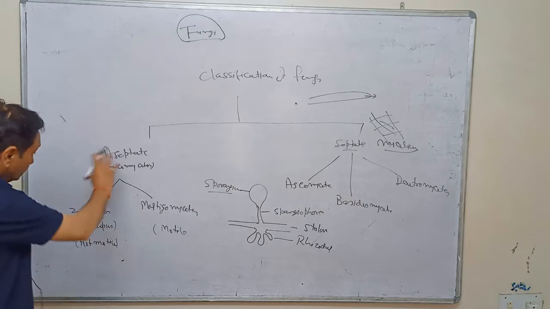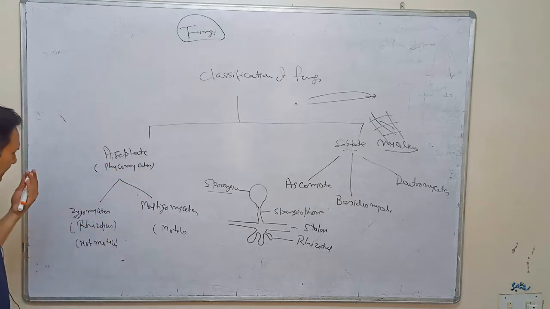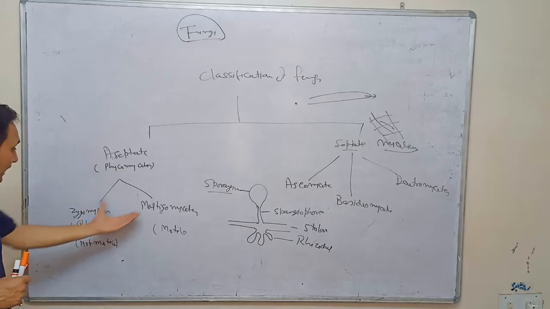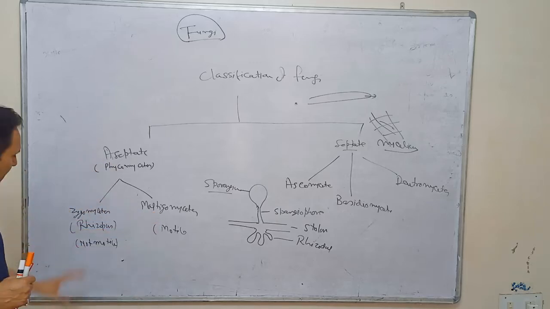Okay. Now, on the basis of a certain special feature, the aseptate fungi, called phycomycetes, are also divided into two parts, zygomycetes and mastigomycetes.